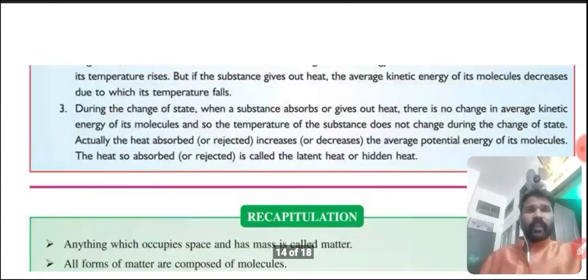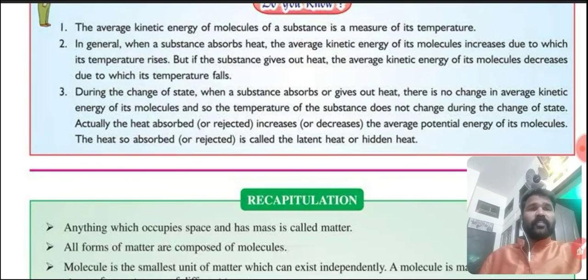During the change of state, when a substance absorbs or gives out heat, there is no change in the average kinetic energy of its molecules, and so the temperature of the substance does not change during the change of state. Change of state means the change of form from one state to another, solid to liquid or liquid to gas, we know that. Actually, the heat absorbed or rejected changes the average potential energy of its molecules. The heat so absorbed is called the latent heat or hidden heat.